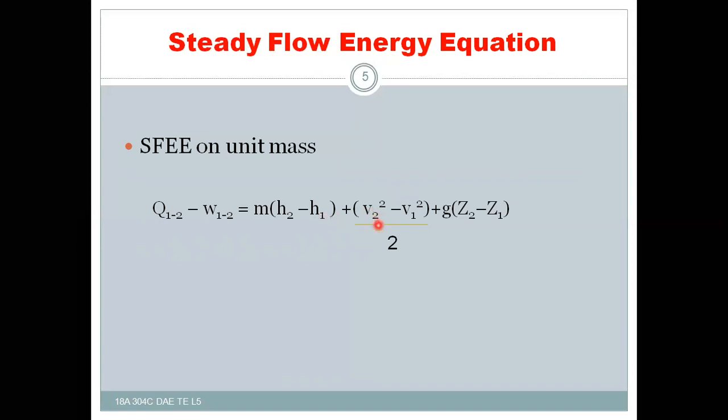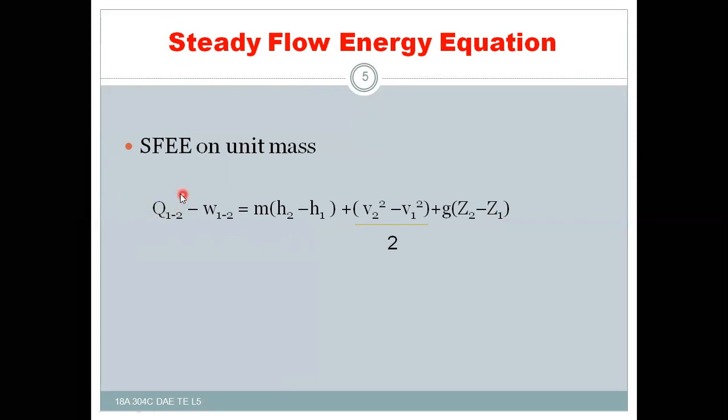V2 is the velocity of the substance at the exit, whereas V1 is the velocity at the entry. g is the acceleration due to gravity, which is 9.81 meters per second squared. z2 is the datum height at the exit, whereas z1 is the datum height at the entry, which gives the potential.